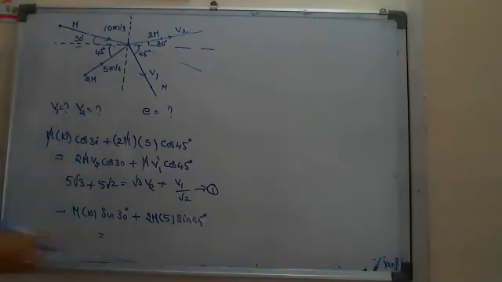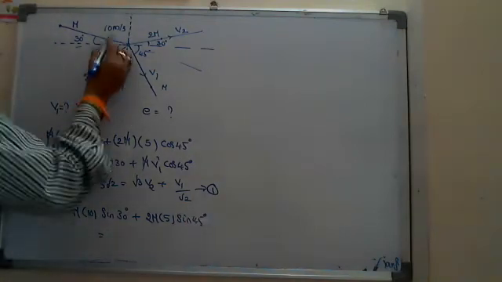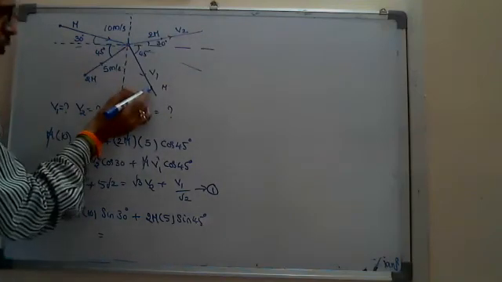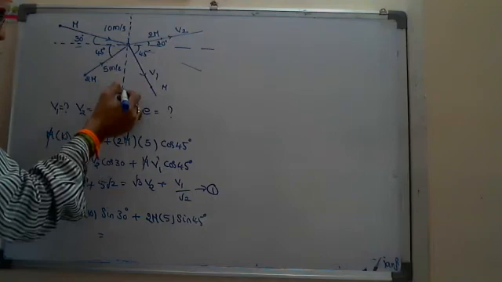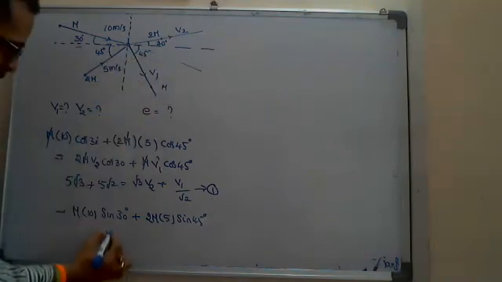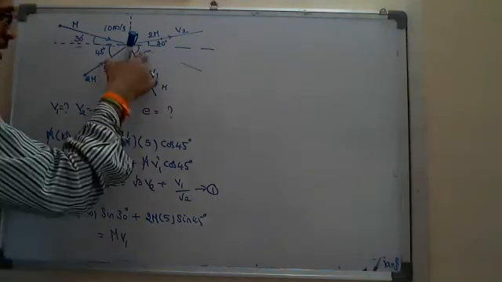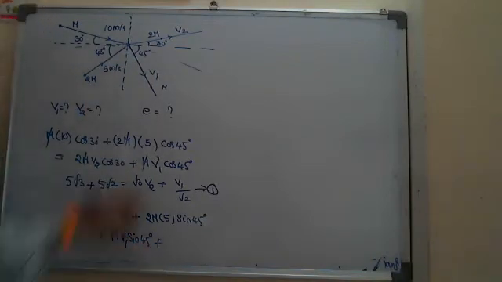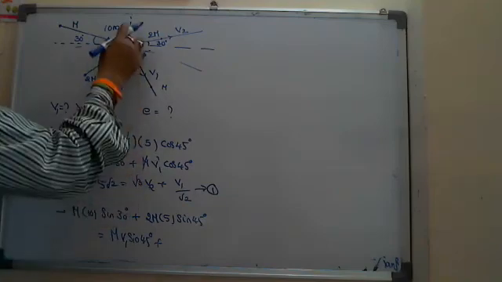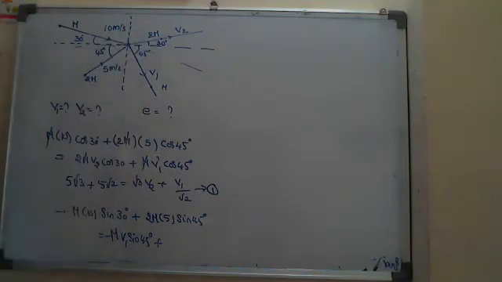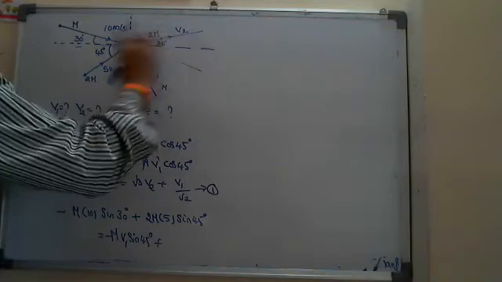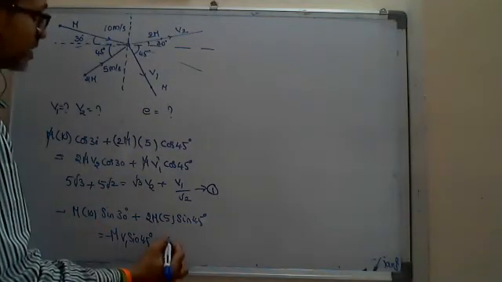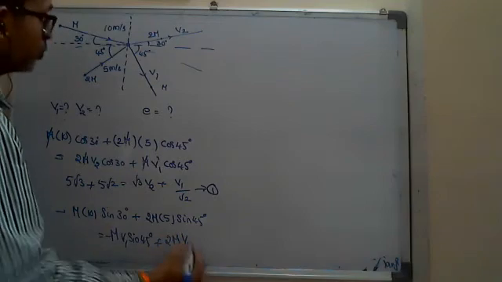In the same way, quickly you can write the second side. This is in the fourth quadrant, so its y component will be negative: minus m v1 sine 45. And the second body is in the first quadrant, so after the collision along the positive y-axis, plus 2m v2 sine 30.